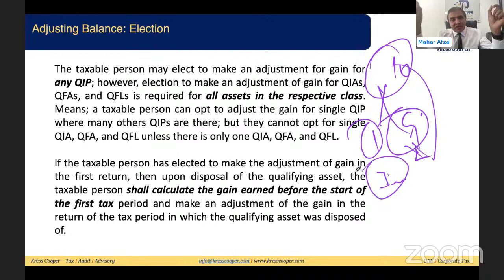Once they have elected in the first tax return, then the law says in the future, whenever the asset is being sold, the person will be liable to calculate gain and loss, and after calculation of the gain and loss, they will be able to adjust the pre-tax area gain. So the adjustment will be at the time of the disposal of the asset. Opting out election will be at the time of the submission of the first return.